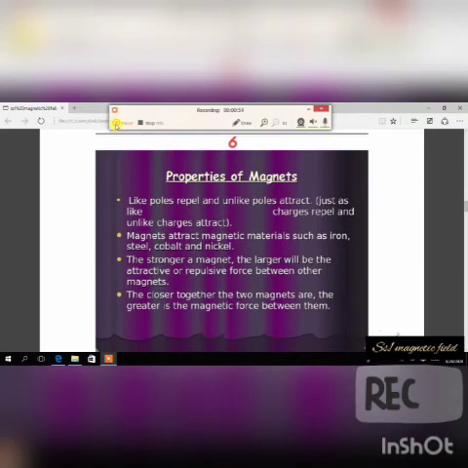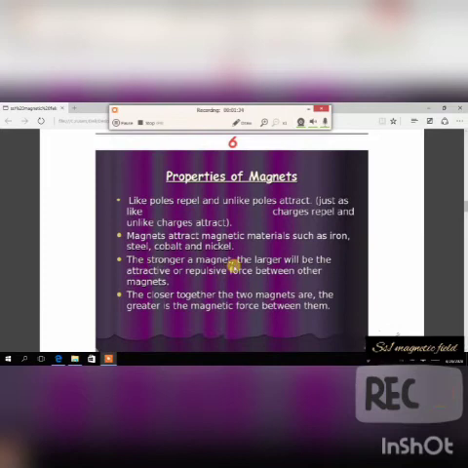So we move to properties of magnets. Number 1, like poles repel, unlike poles attract. When we are talking about like poles, they are talking about same poles, and when they are talking about unlike poles, they are talking about different poles. North and north will repel, north and south will attract. Then another one says magnets attract magnetic materials such as iron. These materials are called magnetic materials. And the ones that don't get attracted are called non-magnetic materials, which I have said earlier.